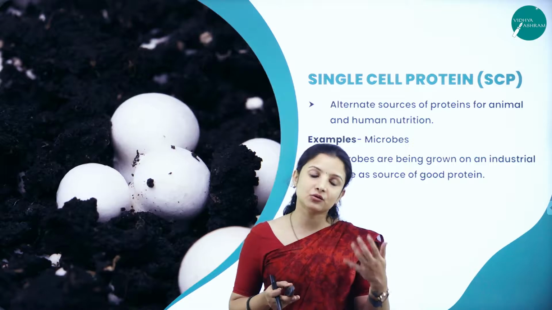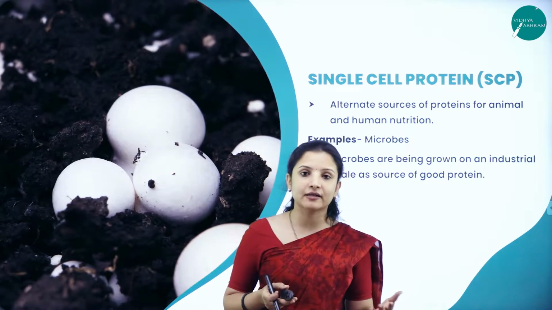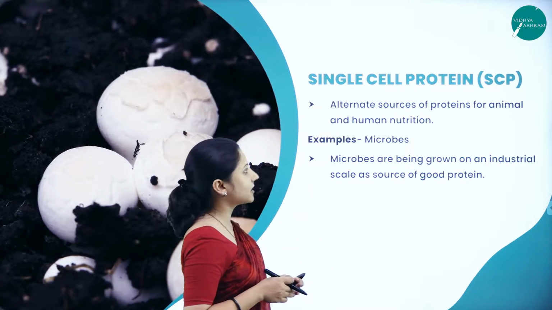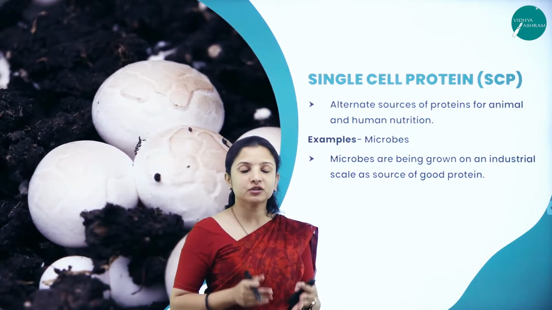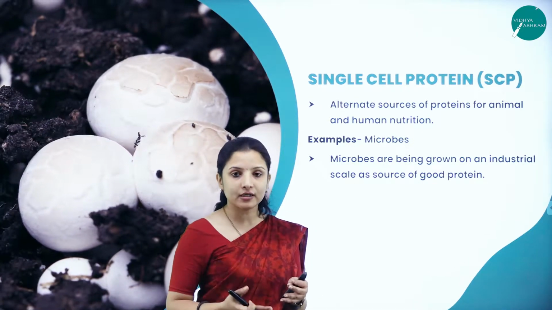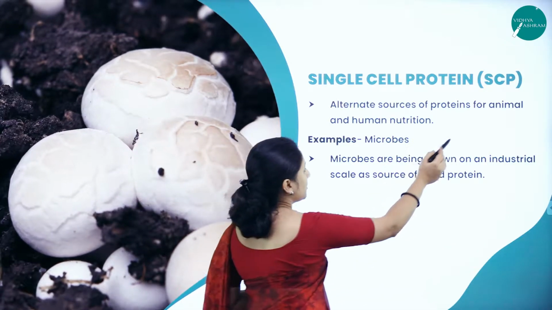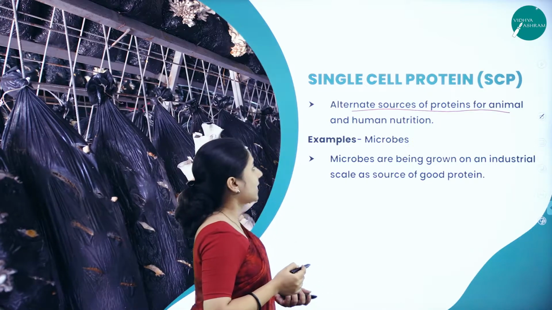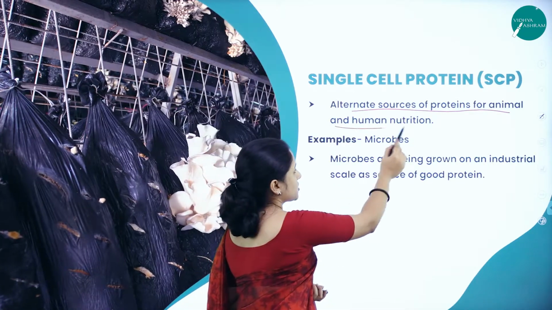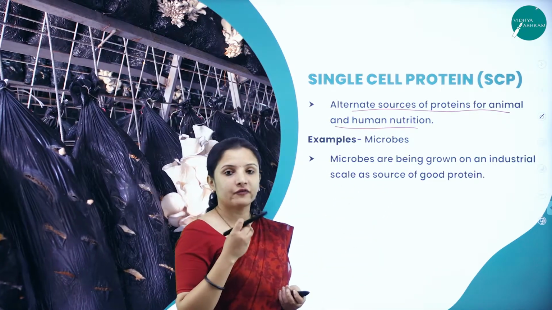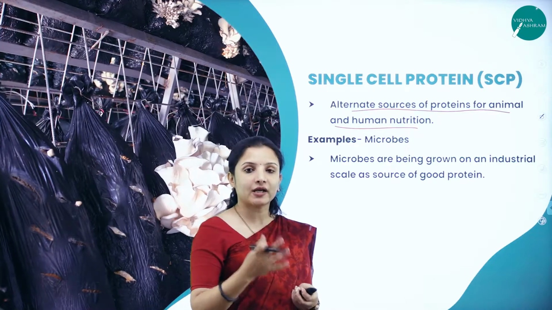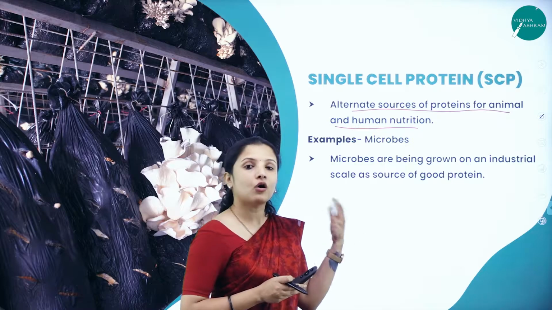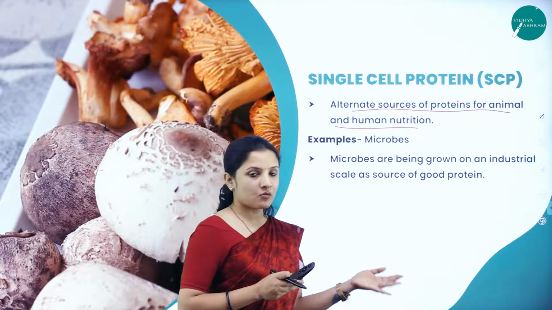What are the different sources of proteins other than that? They are nothing but the single cell proteins. So single cell proteins are those proteins which form an alternate for animal protein. They are alternate sources of protein for animal and human nutrition. So instead of getting proteins from meat, single cell proteins can be an alternative to meat protein.